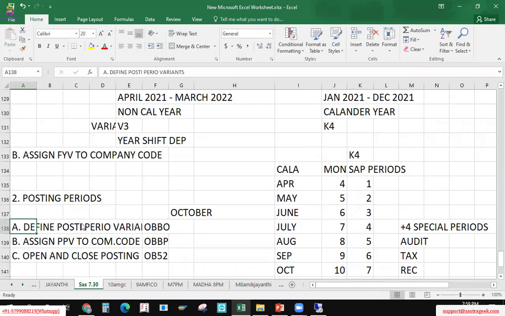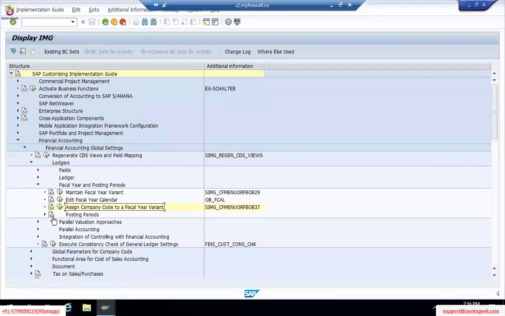Okay, what is the first step? Here, if you observe, this posting period is under fiscal year and posting periods. Earlier in ECC version, these 2 things were in 2 different navigation folders, the same navigation path but different folders. Fiscal year, like ledgers you can see, right? In the same way, fiscal year, then posting periods we used to have. Now it has come up in fiscal year only, posting periods.